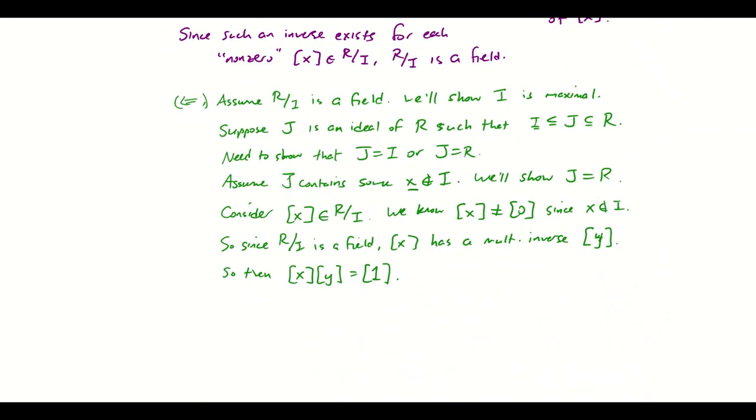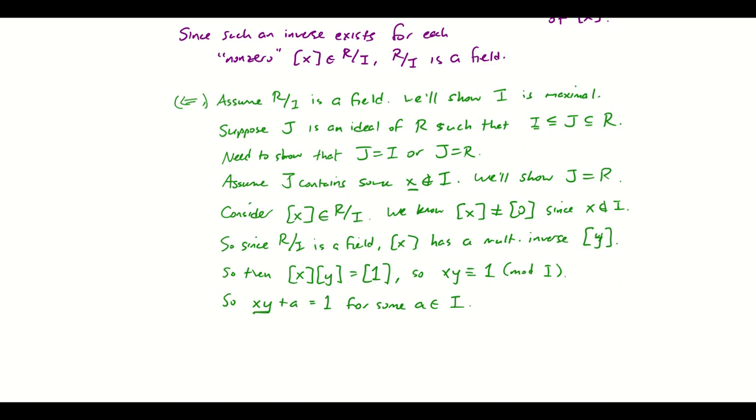Okay, so this means xy is congruent to unity mod I. And let's translate that. So this means xy plus a is equal to 1 for some a in I. Okay, but just a minute here.